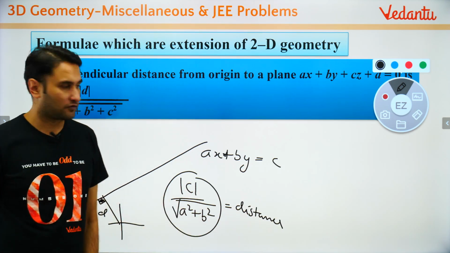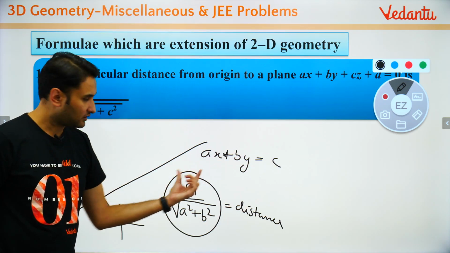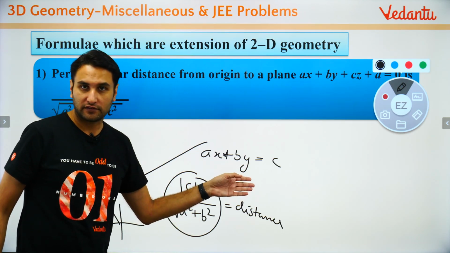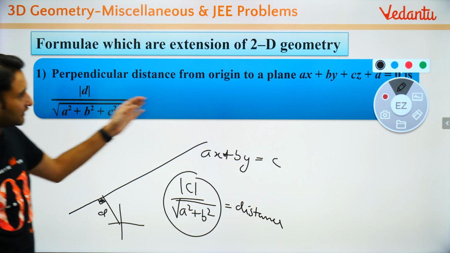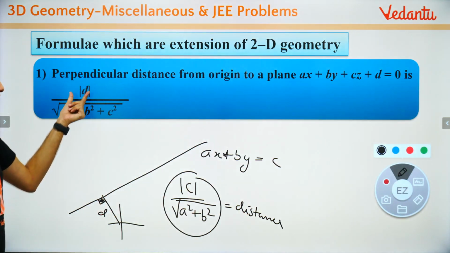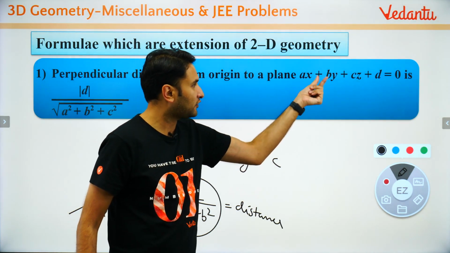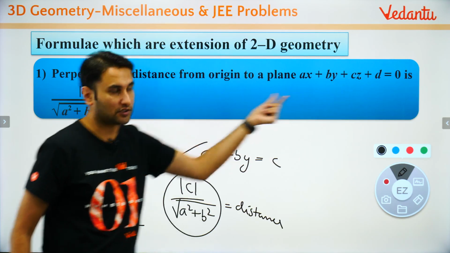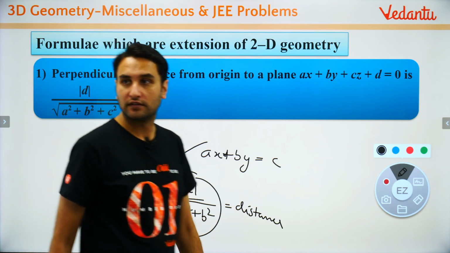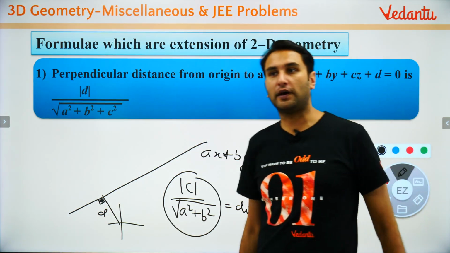Distance is always positive. So constant upon under root of a square plus b square was the distance from origin of a straight line, right? For the plane, what will it be? The constant divided by the coefficients of a, b, c, the summation of the squares of the coefficients of x, y, z. So modulus of d upon under root of a square plus b square plus c square. Same. Right? Yes Mamta Mohapatra, yes you are right.